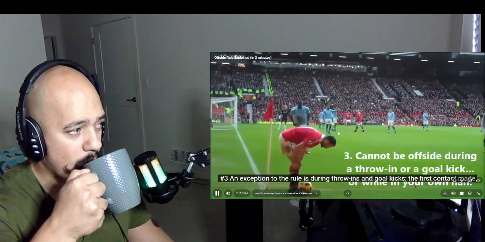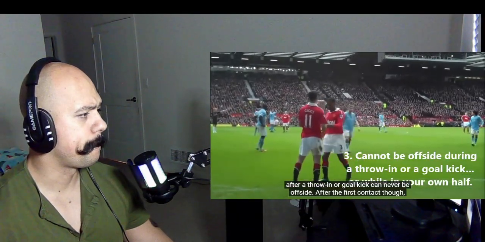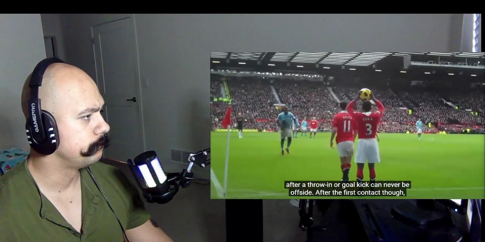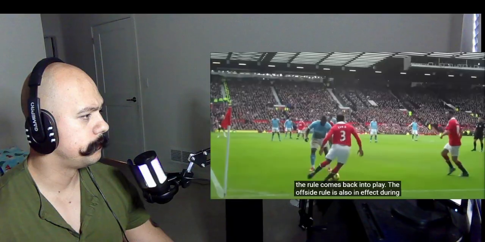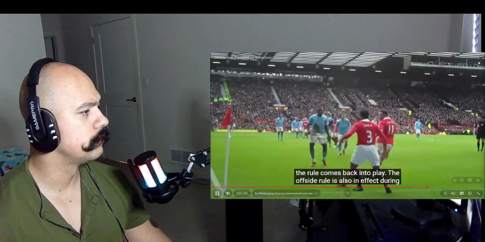Number three, an exception to the rule is during throw-ins and goal kicks. The first contact made after a throw-in or goal kick can never be offside. After the first contact, though, the rule comes back into play.